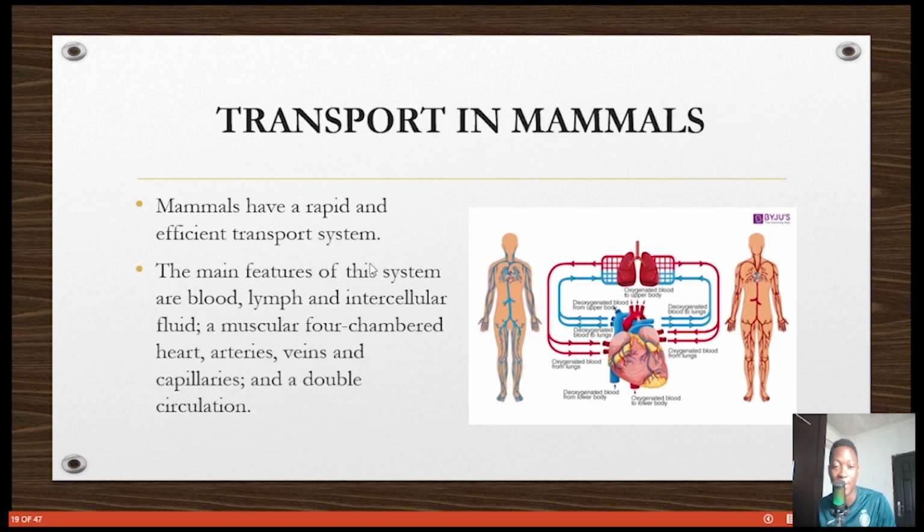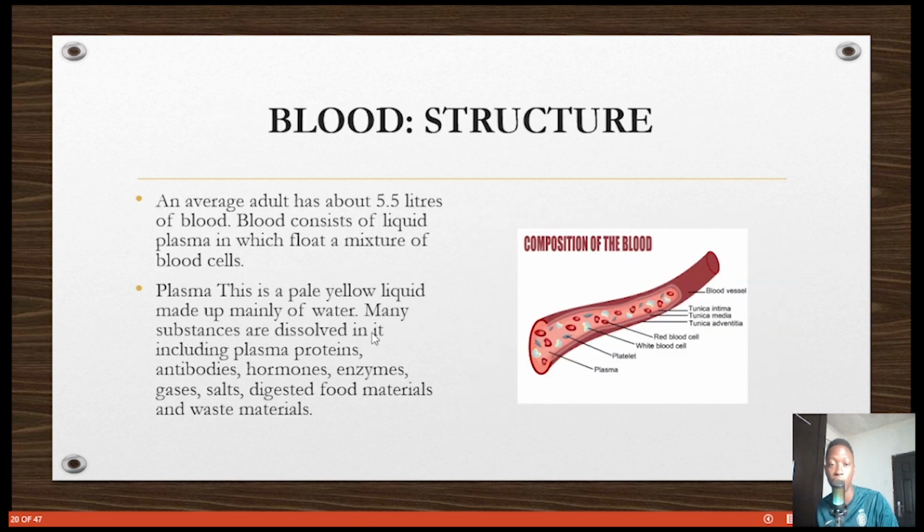As we have said, mammals have a rapid and efficient transport system, and the main features of this system are, as you can see, the blood as the circulatory fluid. There's also lymph. The lymph assists the blood in moving substances between the intercellular fluid. And the chambers of the heart are 4. Then the arteries, veins, capillaries, and a double circulation.